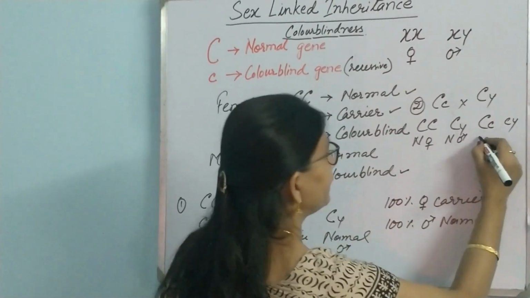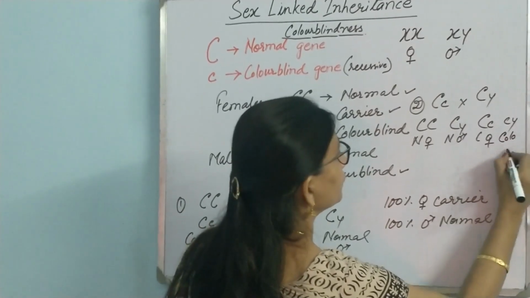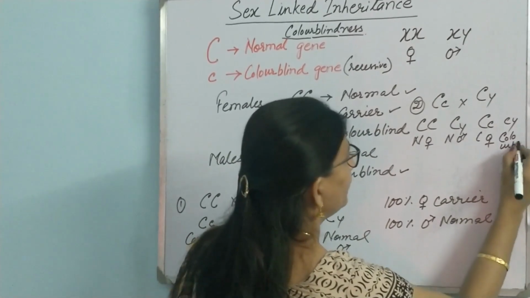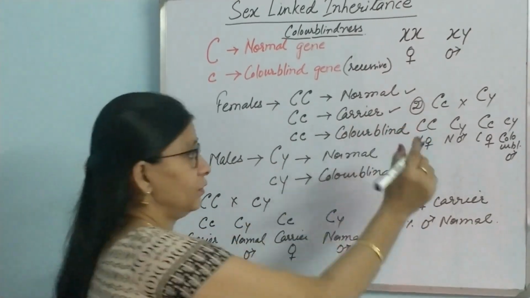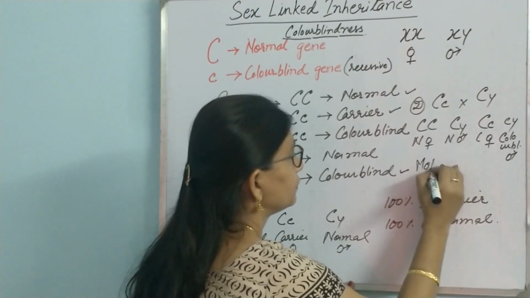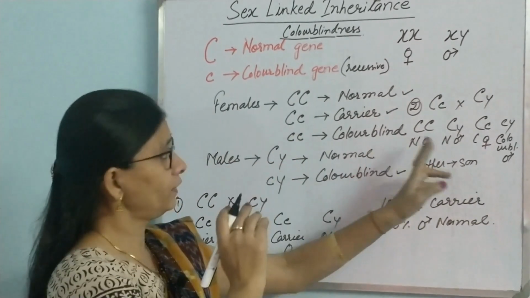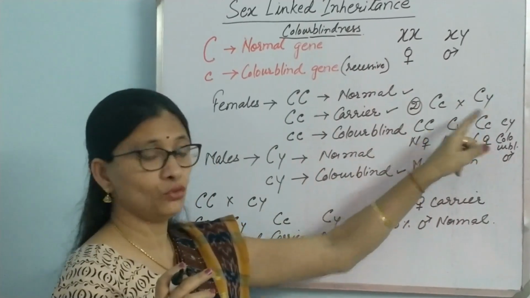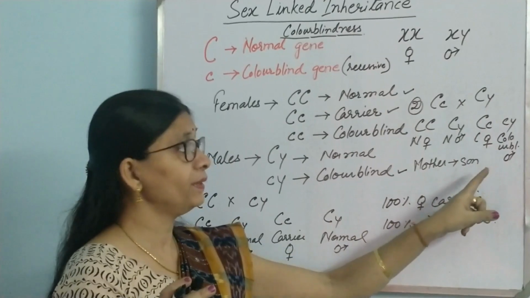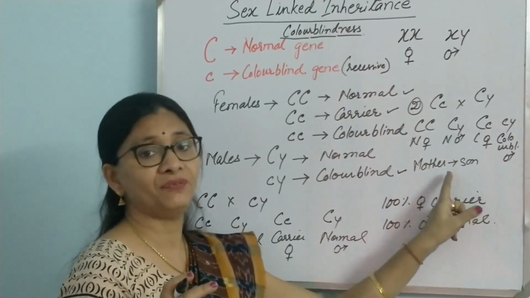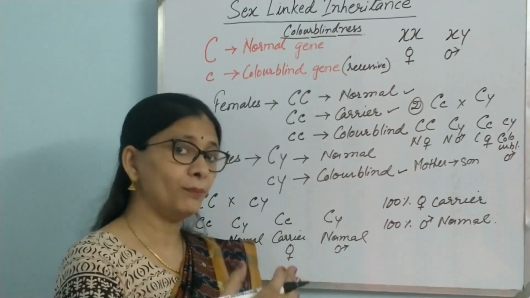Okay, so this is a carrier female and this is a colorblind male. So the mother was carrier and it has passed to the son. The daughters are all normal because the father was normal, but the mother was carrier, so 50% of sons become affected with the disease. They become colorblind. So it is passing from mother to son.